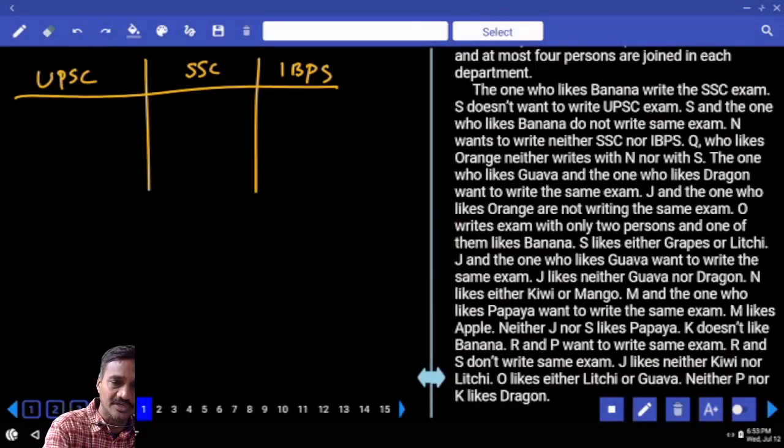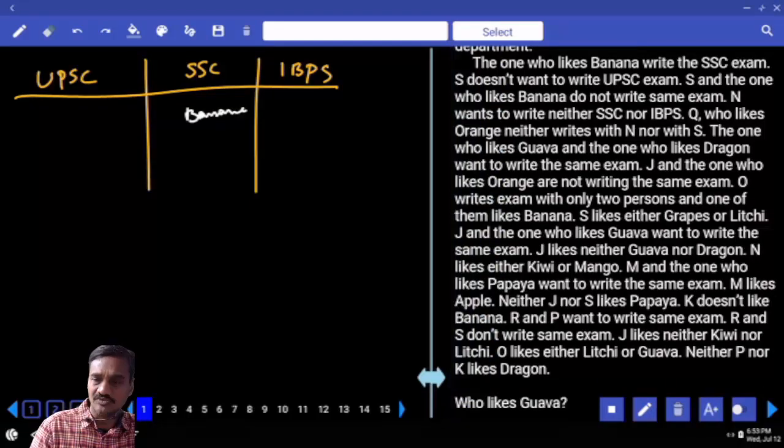Now the one who likes banana writes which examination? The SSC examination. Then next one, Y does not write UPSC. Now Y is not writing UPSC. And next one, Y and the one who likes banana do not write the same exam. Y and banana are not writing the same. Y cannot be UPSC, cannot be SSC. And Y must be IBPS.